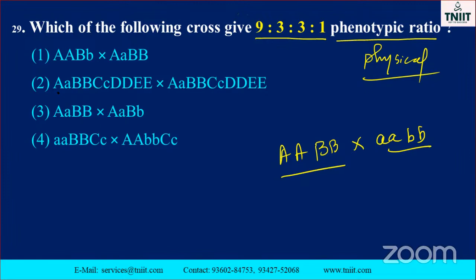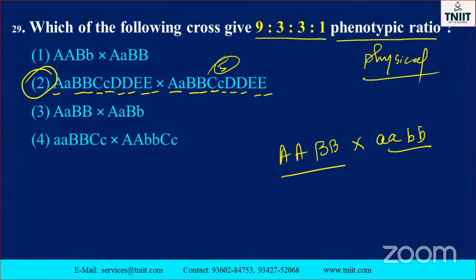See the next one. Capital A capital A, capital B capital B, capital C small c, capital D capital D, capital E capital E. What is the meaning of this one? Here the pair of sets is common: 1, 2, 3, 4, 5. Five sets of alleles are there, both are equal. So the second option is the correct answer, my dear student. Others will not come because they are not related.